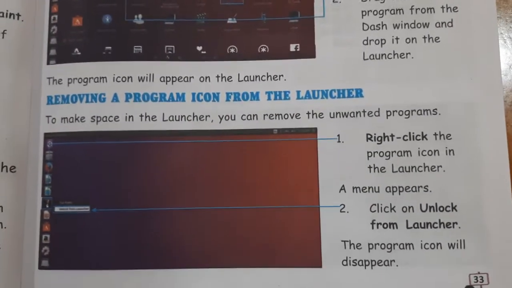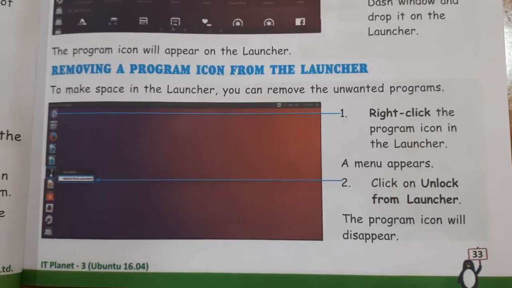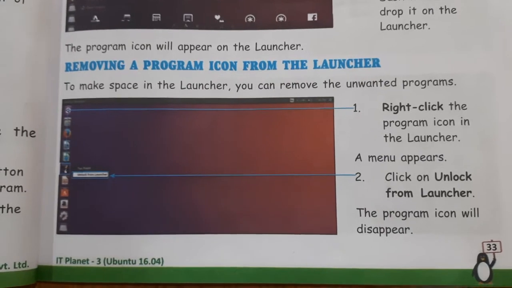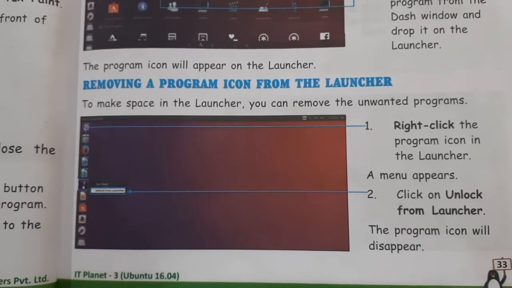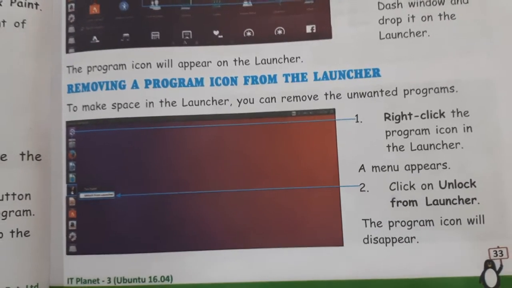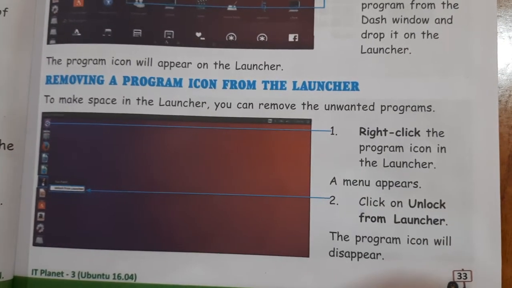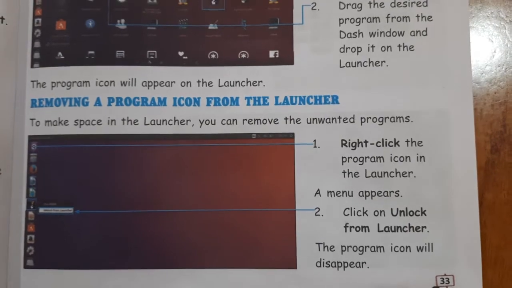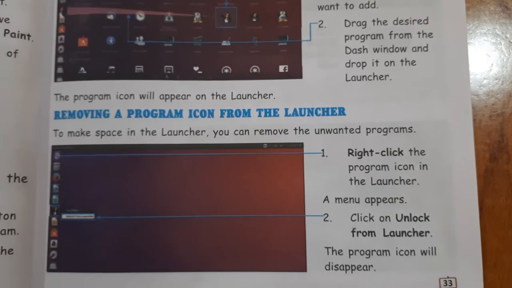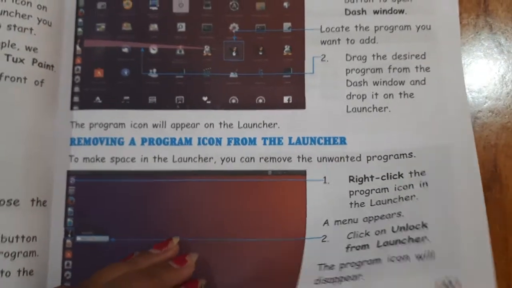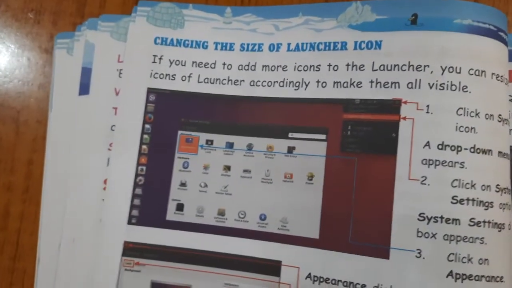Now, as you have added the program, you may have some programs which you are not using, so you can remove them also. So how can you remove? To make space in the launcher, you can remove the unwanted programs. For that, what you have to do is right click the program icon in the launcher. A menu appears. Click on unlock from launcher. The program icon will disappear. Okay children, in this manner you can remove the icon from the launcher.